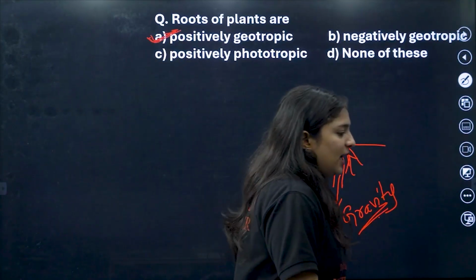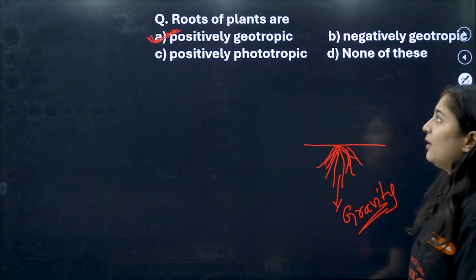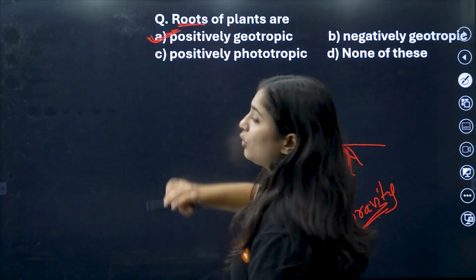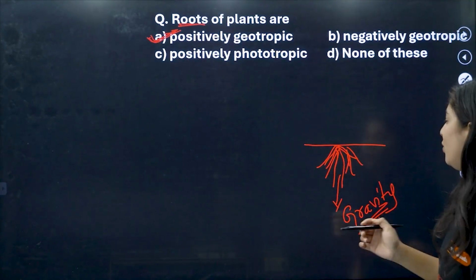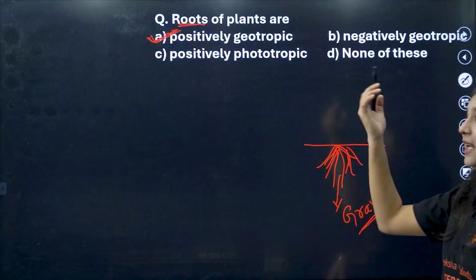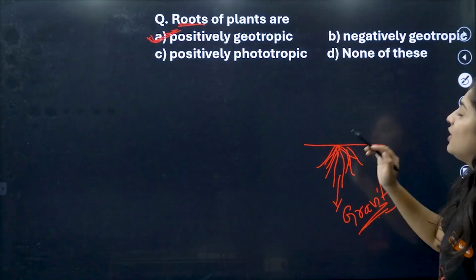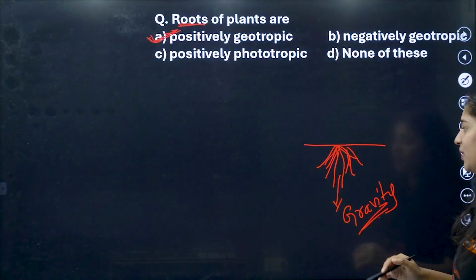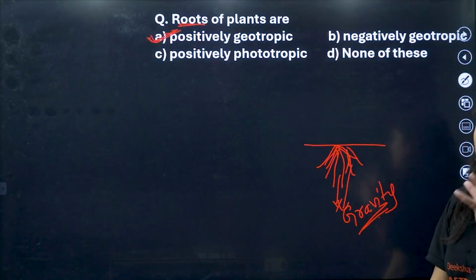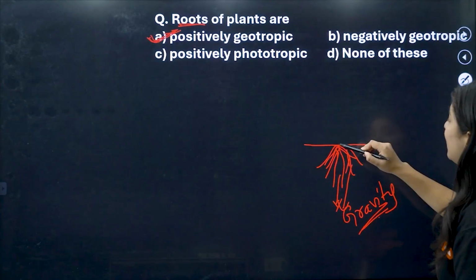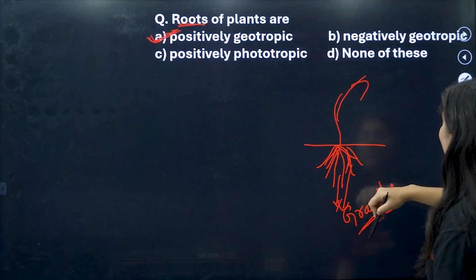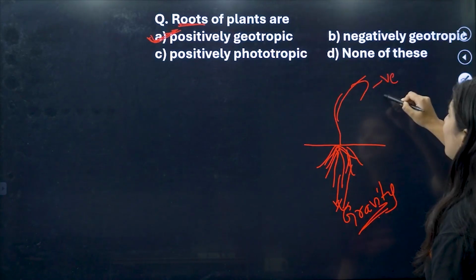If it were about the shoot, we could say negative phototropism, but that option is not there. So it is always positive geotropism. Roots moving towards gravity is called positive geotropism. If the shoot is moving away from the earth, we call it negative geotropism.